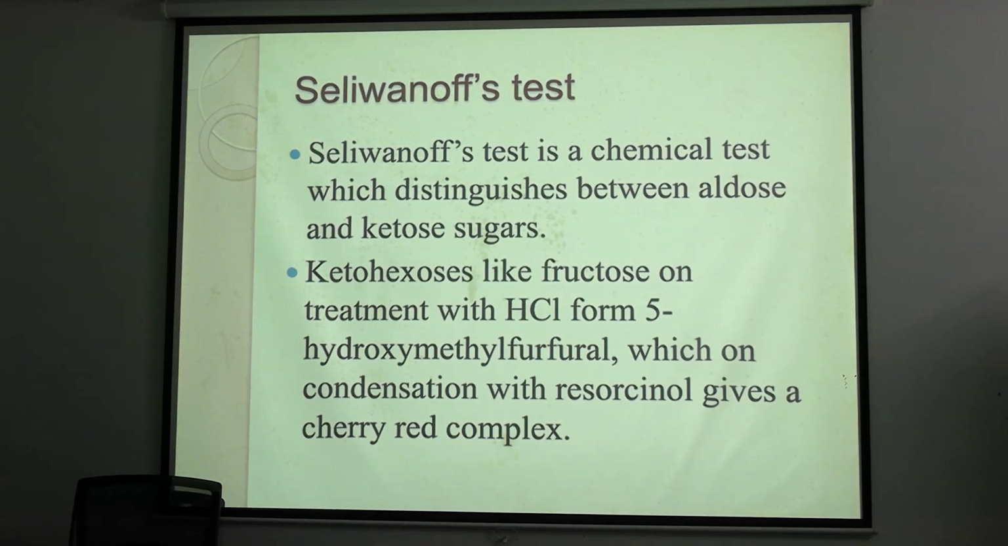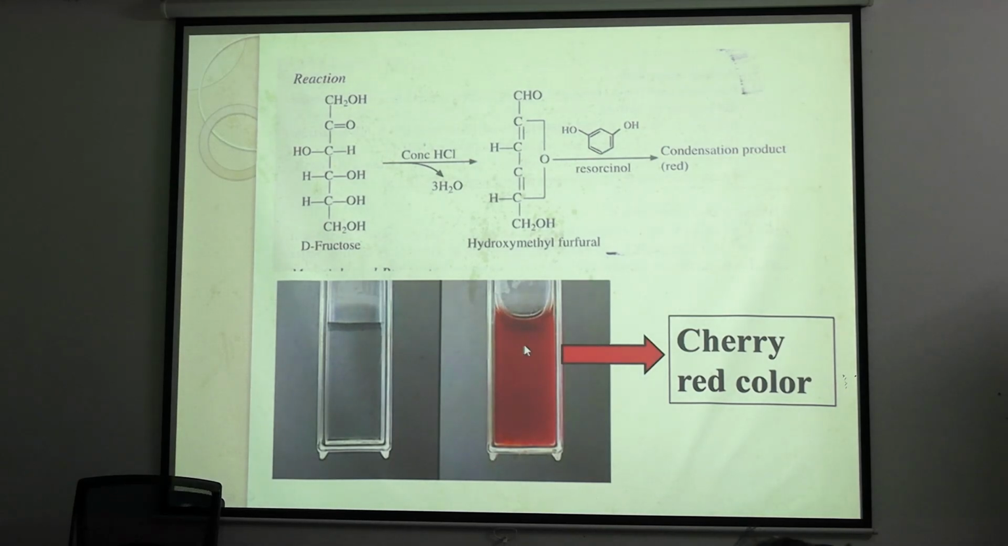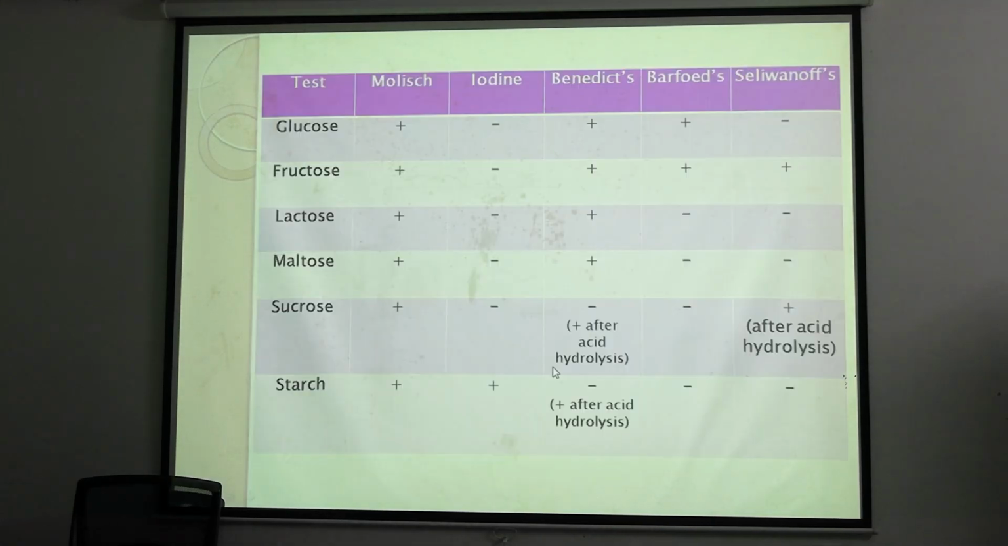Now Sullivan's test. Sullivan's test is done to differentiate aldehydes and ketones. Why are we doing all this? I am coming to the next slide. Here, in Sullivan's test, ketones will give a cherry red color. Clear?